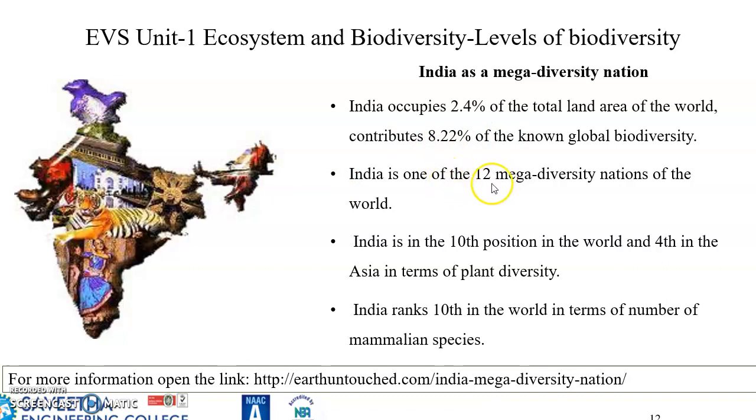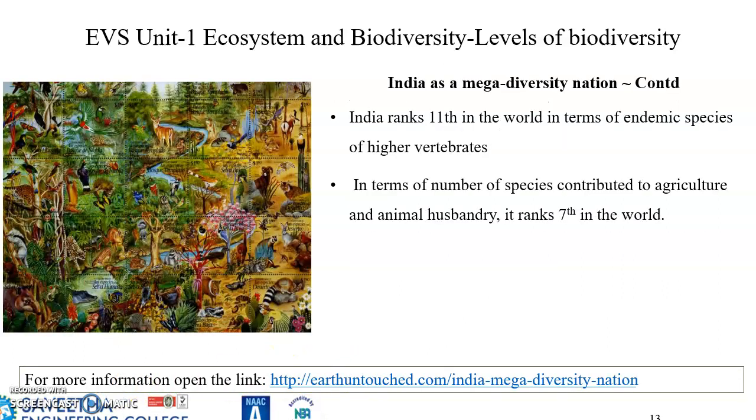India is one among 12 mega diversity nations of the world, and it occupies 10th position in the world and 4th in Asia in terms of plant diversity, and 10th in the world in terms of number of mammalian species. We all belong to mammalian. And it has 11th rank in the world in terms of endemic species of higher vertebrates. In terms of number of species contributed to agriculture and animal husbandry, India ranks 7th in the world.